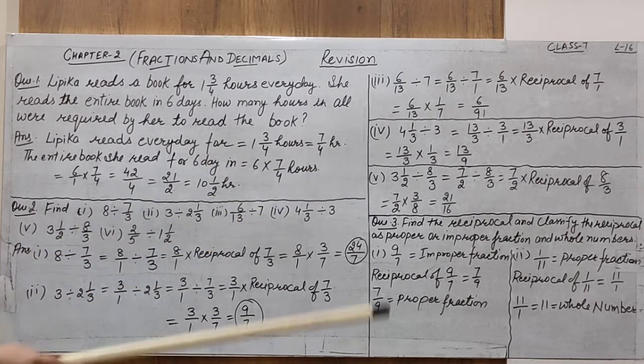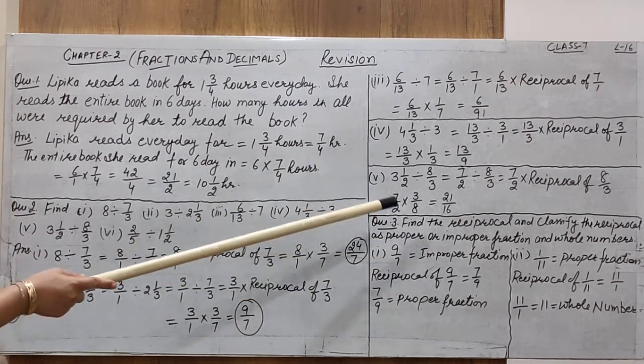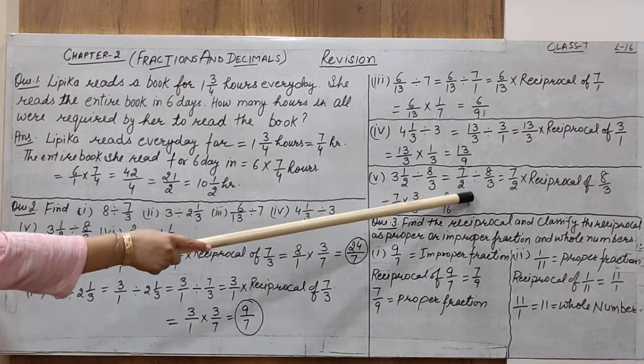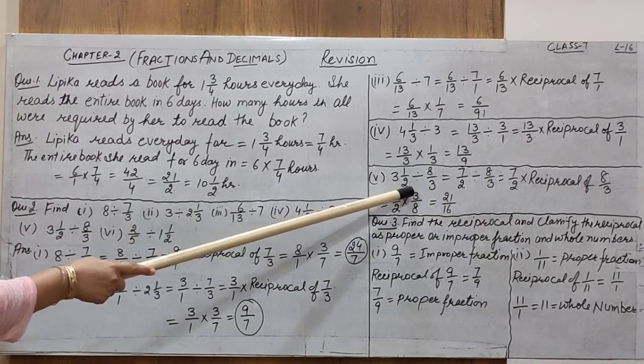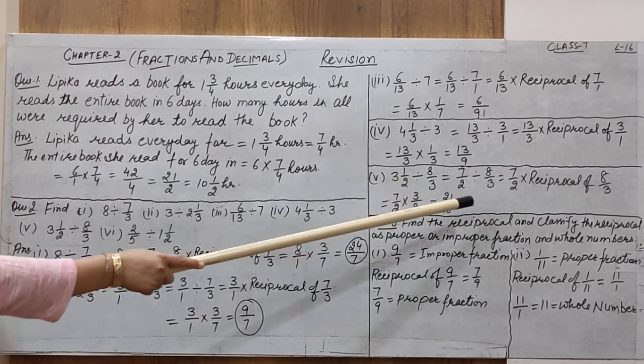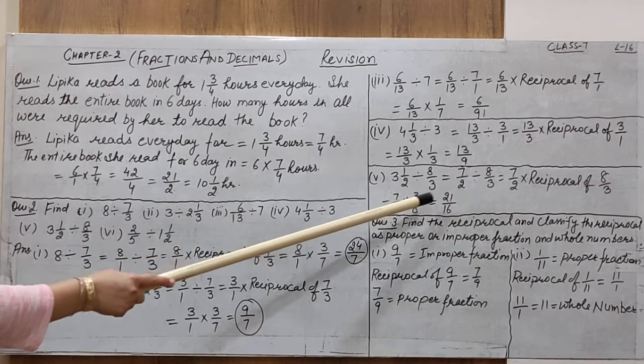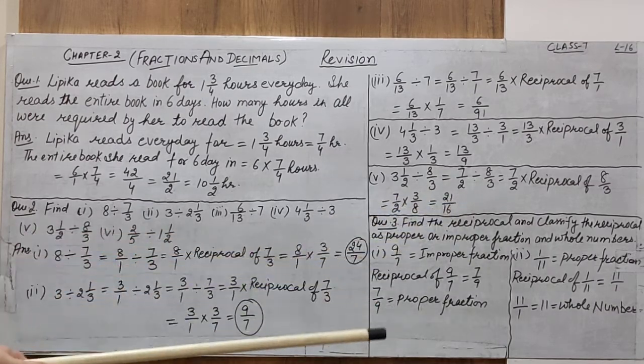We have to change first. Only then can we multiply or divide, or do anything we have to do. So change the mixed fraction into an improper fraction. 3 multiplied by 2 is 6, plus 1, that is 7 by 2, divided by 8 by 3.